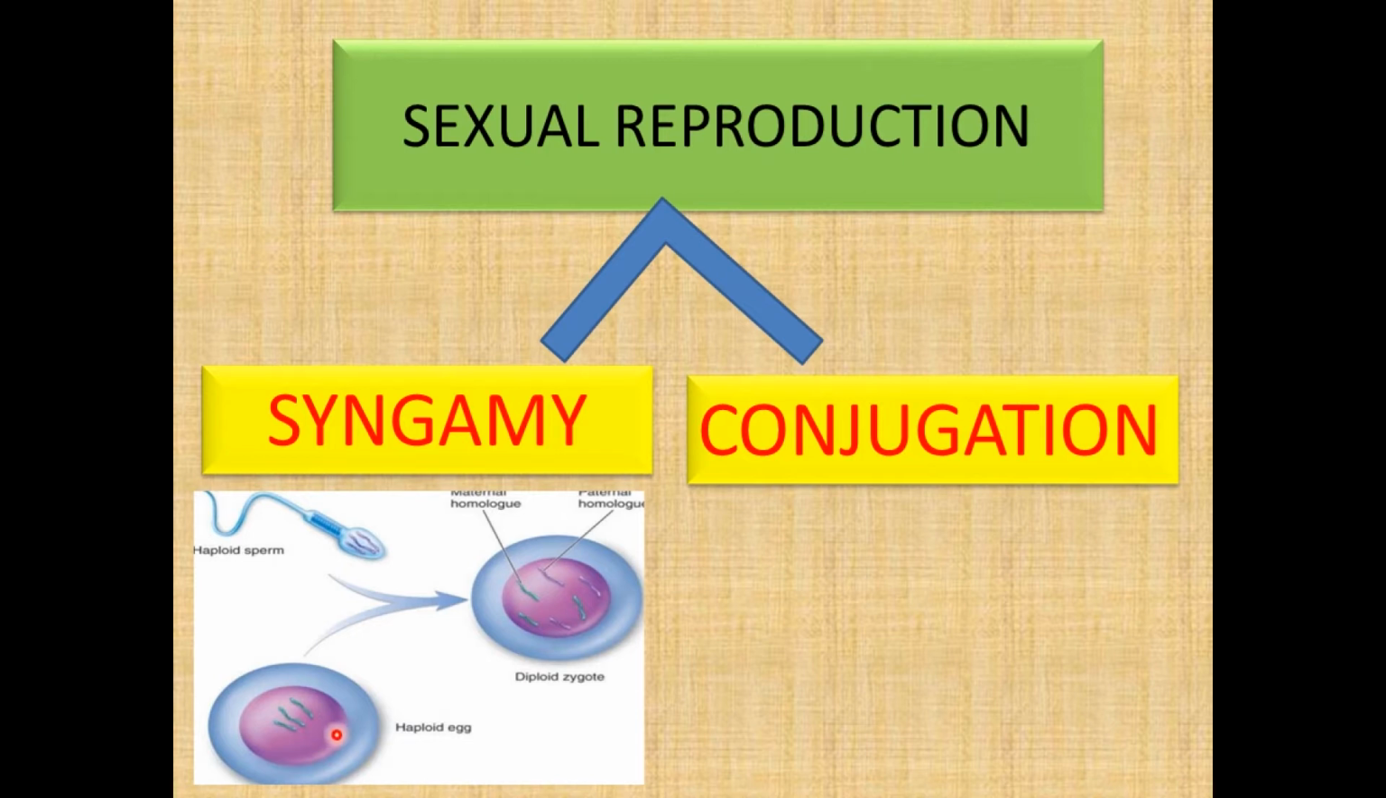Let us see the picture. This is one haploid egg. This is a haploid sperm. The sperm and egg fuse together to form a diploid zygote. This process shows syngamy, or fertilization.